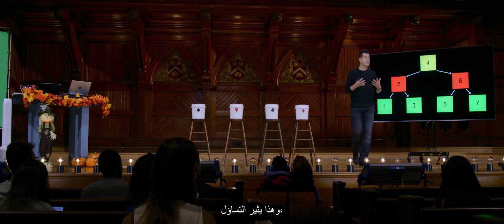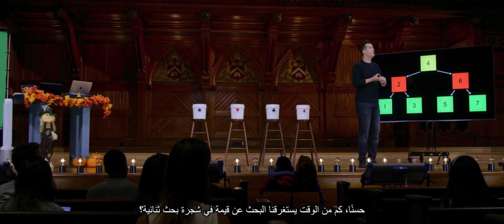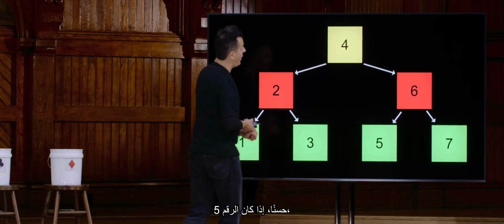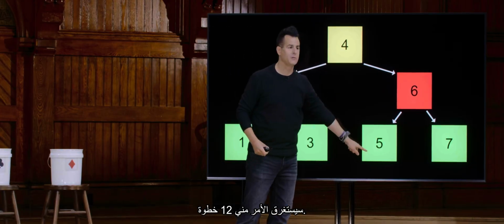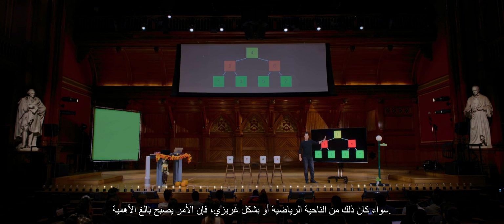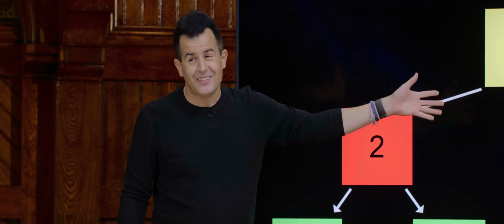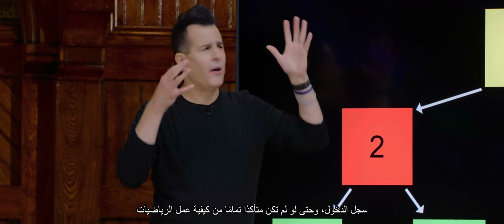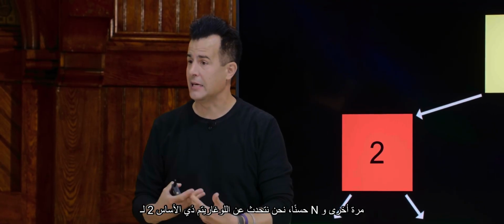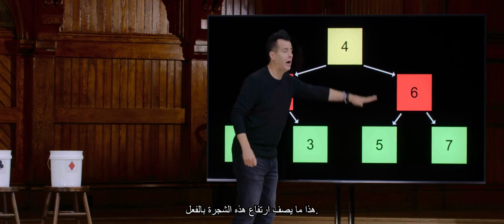So this then invites the question, well, how long does it take us to search for a value in a binary search tree? Well, if the number is 5, it's going to take me 1, 2 steps. But if there's n elements here, can someone generalize that, either mathematically or just instinctively? Big O of log n. And even if you're not quite sure how the math works out, anytime you take a data set and halve it, we're talking about log base 2 of n again. And indeed, that's going to describe the height of this tree.